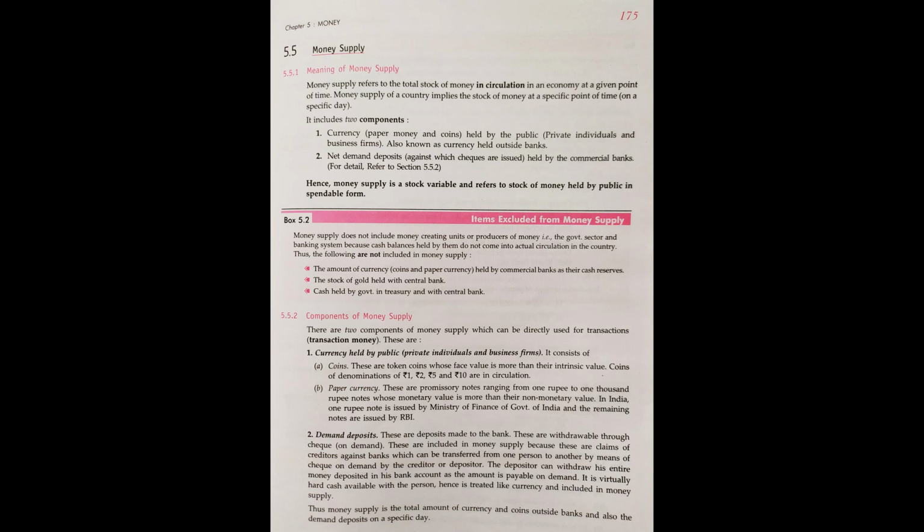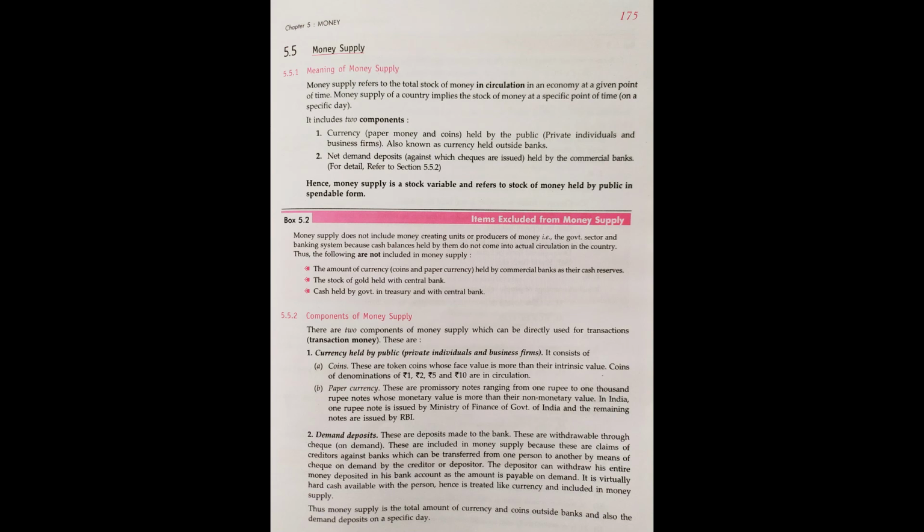So what cannot be included in the money supply? The amount of coins or paper currency which is held by the commercial banks for their cash reserves. What are the cash reserves? We are going to study in the chapter banking, right? Commercial banks also have to keep some cash reserve in the account of the Reserve Bank, RBI. So such a deposit will not be called money supply.